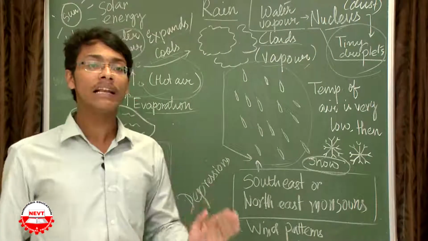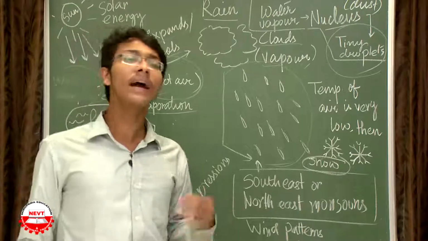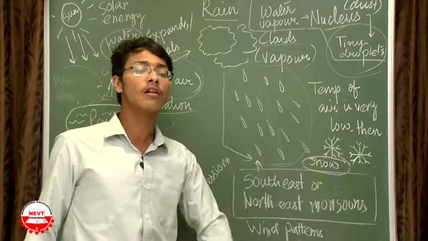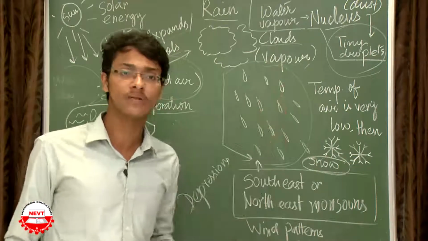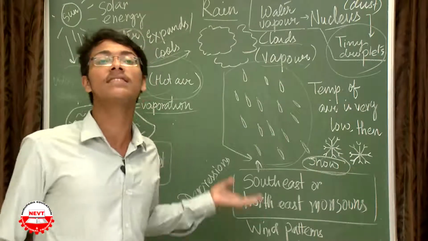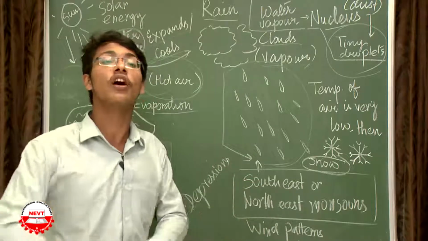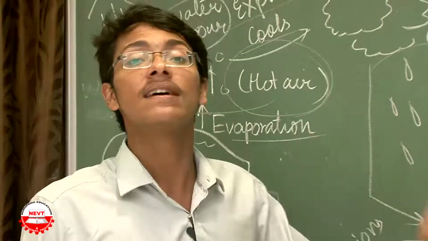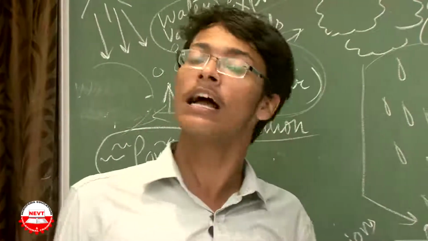So I think I am very clear. In news you have quite heard the term depressions. There is a depression over the Bay of Bengal causing a huge cyclone on the Orissa coast, isn't it? This depression is nothing but the perforation of a low pressure zone, and low pressure causes cyclones, that you have already learnt in class 8th.